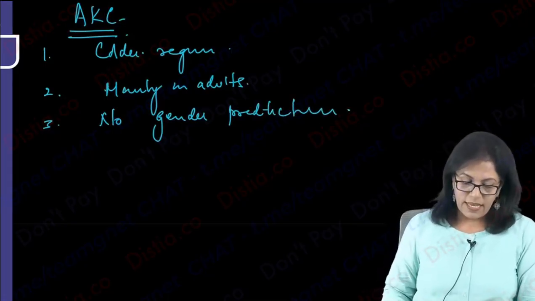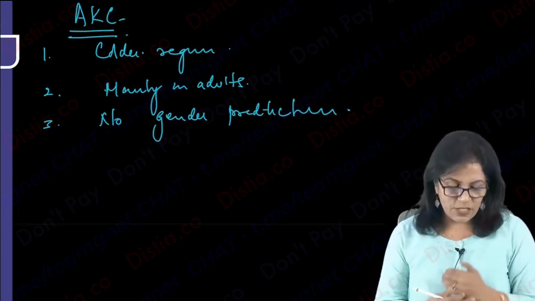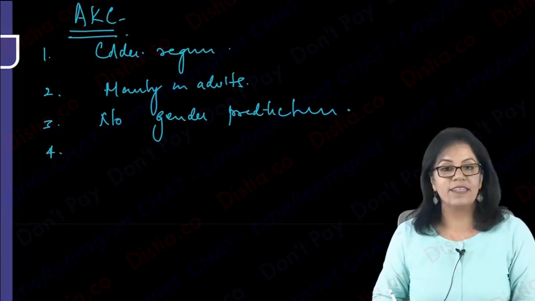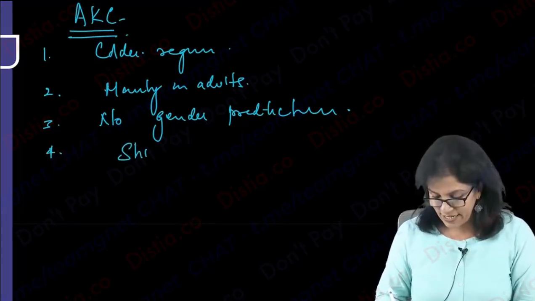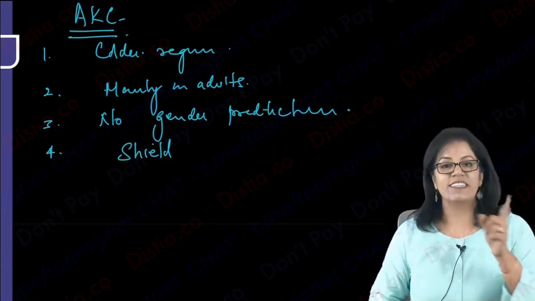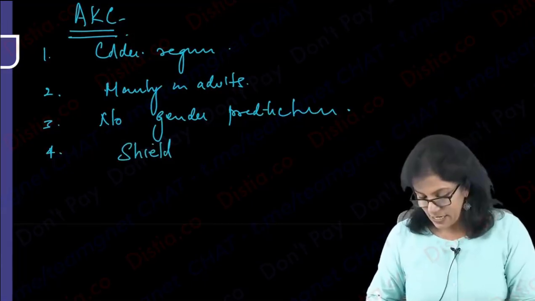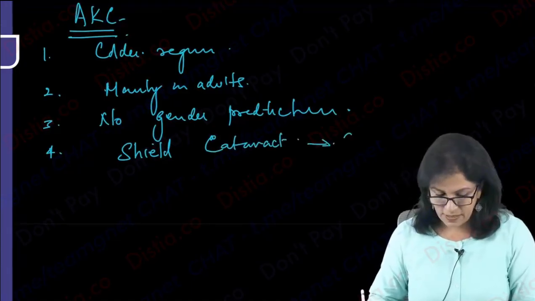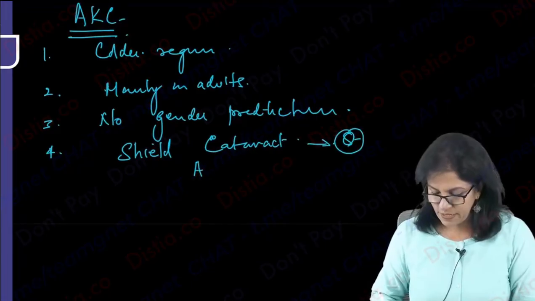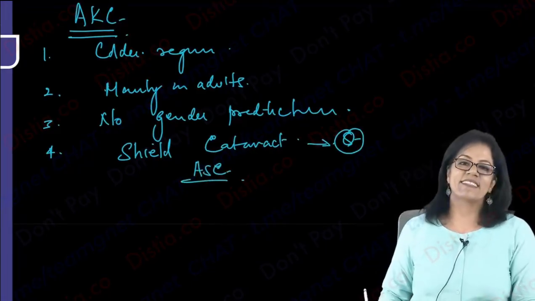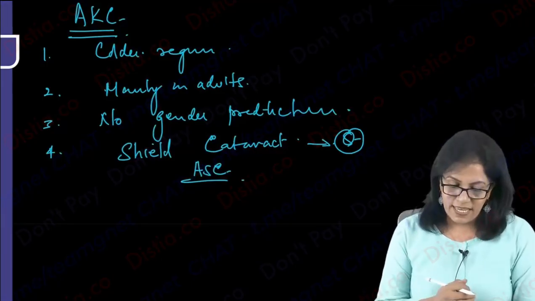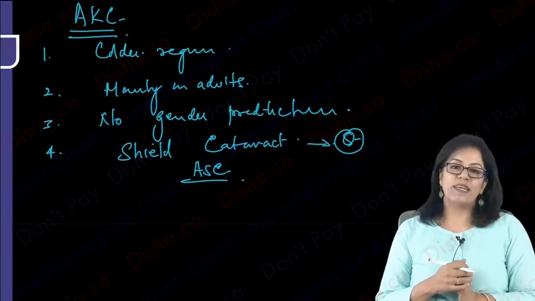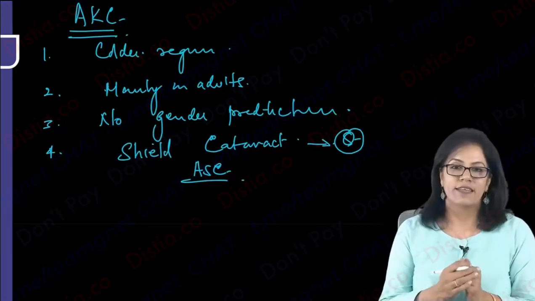Apart from that, let's also remember one term regarding this which we have learnt in our lens chapter, and that is shield cataract. Not shield ulcer, this one is shield cataract, easy to learn. So shield cataract is again a finding of atopic dermatitis. So this has been your exam question. It's an anterior subcapsular cataract.